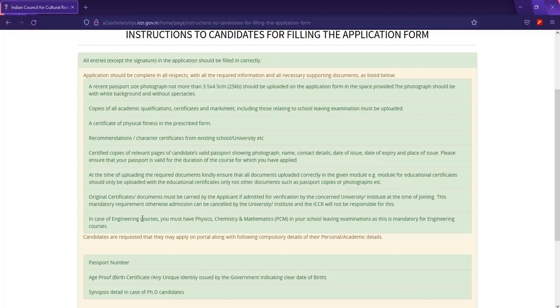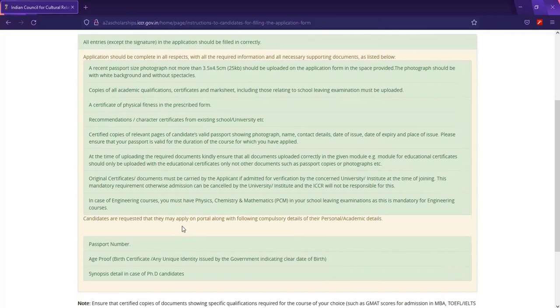In case of engineering courses, you must have physics, chemistry, and mathematics. If you're doing engineering courses, you have to have physics, chemistry, and mathematics, because it's going to be deep mathematics, and you need some kind of background in order for your education to be smooth. Yeah, in most cases.